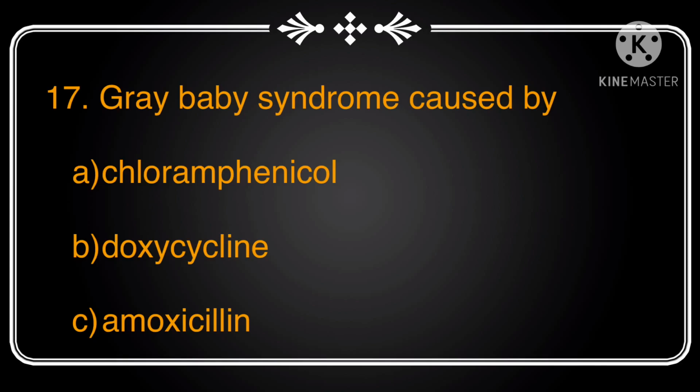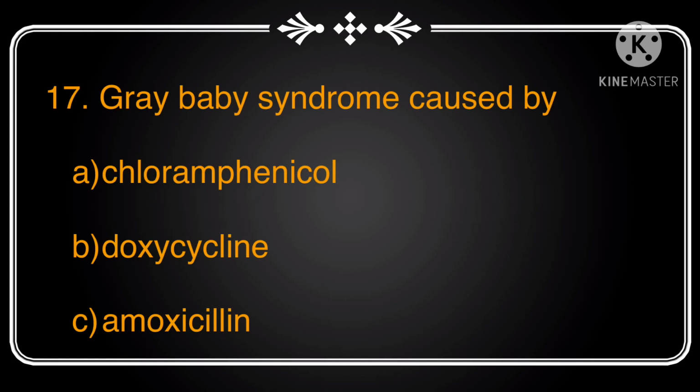The next question: Gray baby syndrome is caused by which of the following: chloramphenicol, doxycycline, amoxicillin. Gray baby syndrome is a rare but serious side effect that occurs in newborn infants, especially premature babies, following accumulation of the antibiotic chloramphenicol.